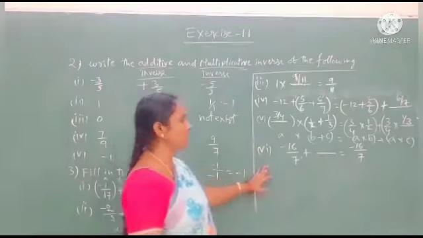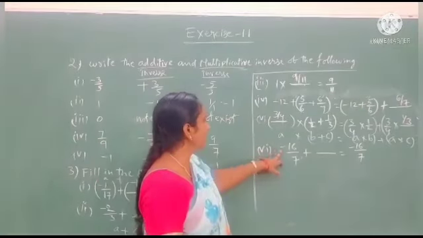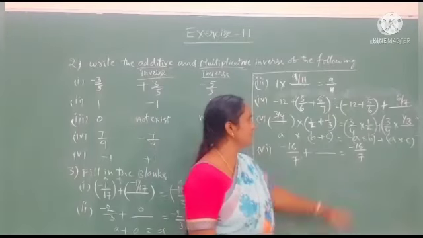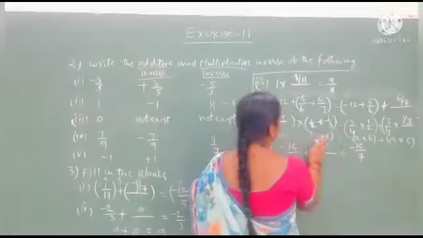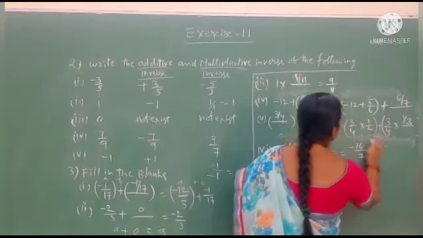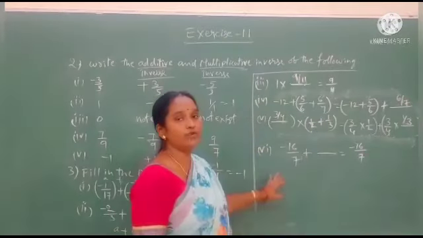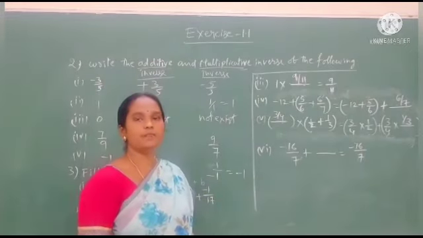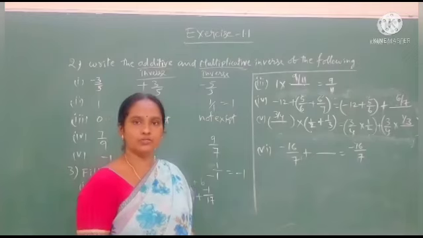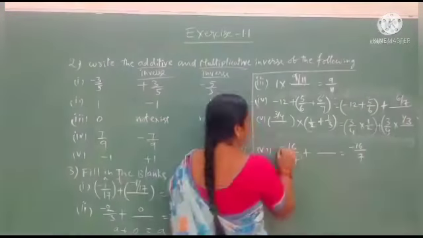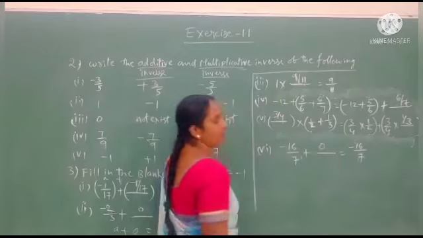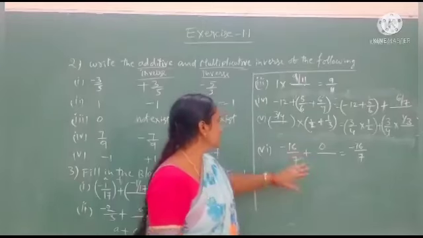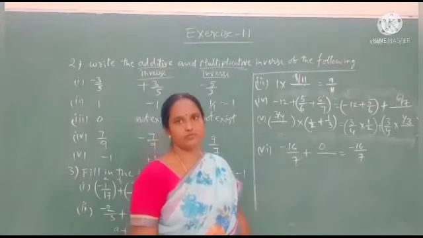And after that we will go for the sixth question. What they given: minus 16 by 17 plus dash equals minus 16 by 17. Okay students, when we add 0 to any number, we get the same number. This is the additive identity. I already told you. When we add 0 to this number, we get the same number. These are the fill in the blanks questions. We completed them successfully.